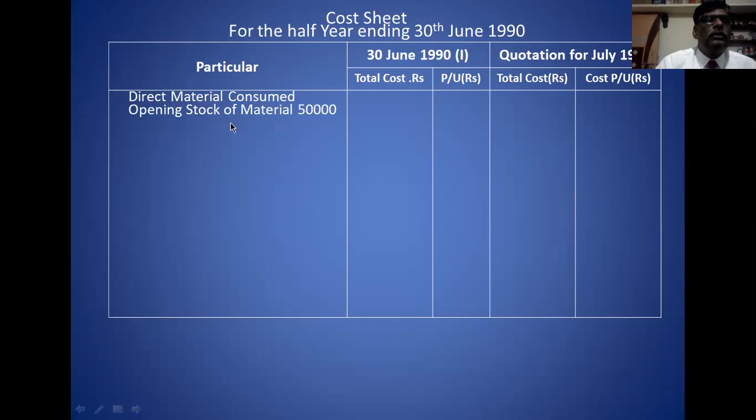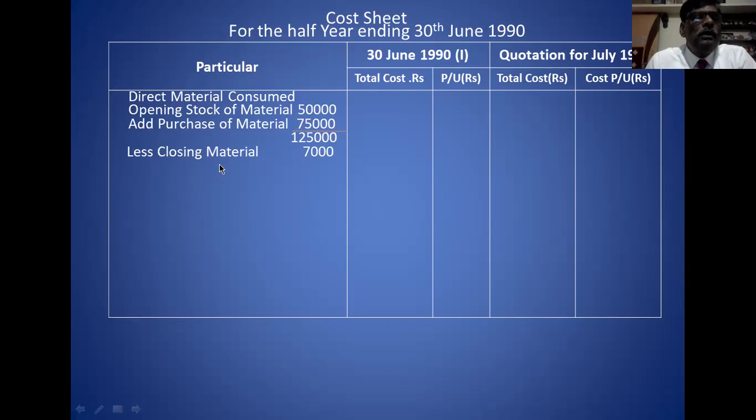Opening stock 50,000, add purchase 75,000, that is 1,25,000. Then less closing stock 7,000. This is 1,18,000. 1,18,000 is the raw material consumed. Then divide by 2,000, it is 59. 59 is the per unit, per fan.